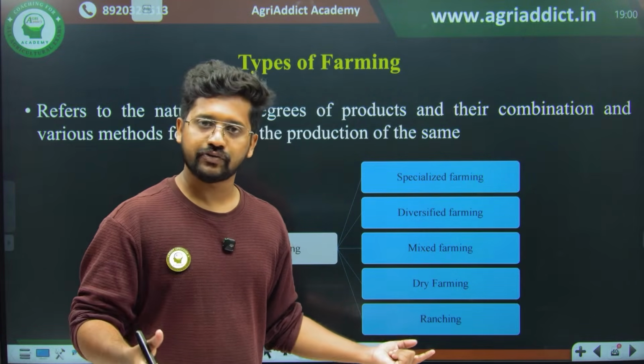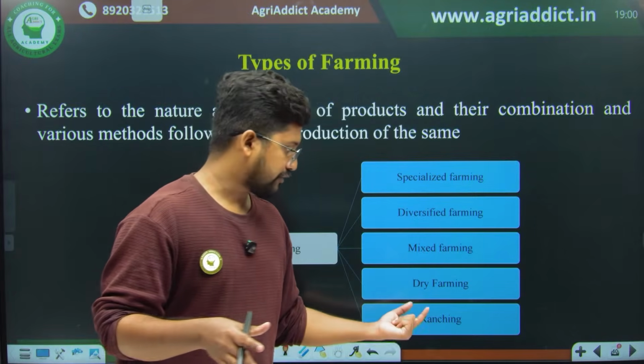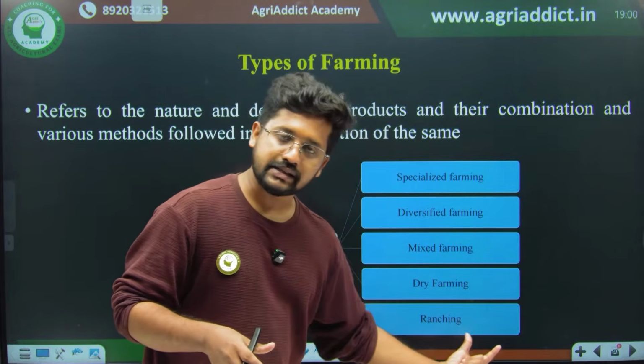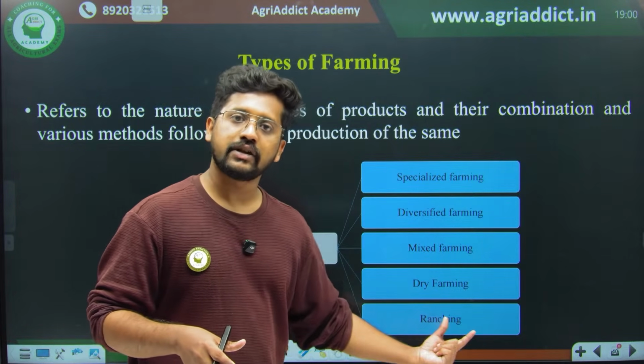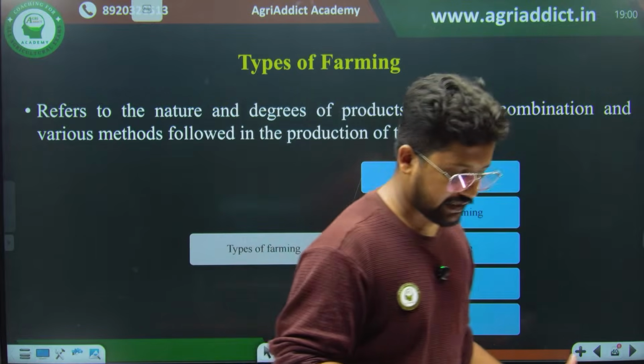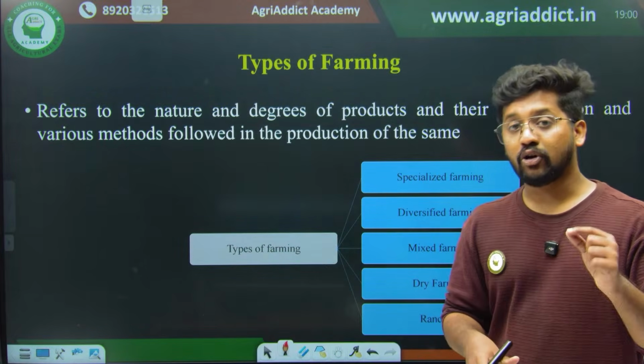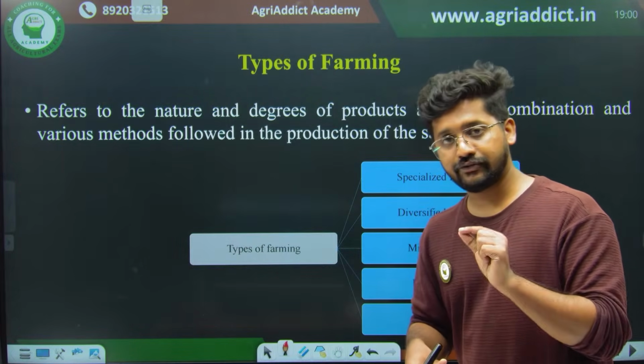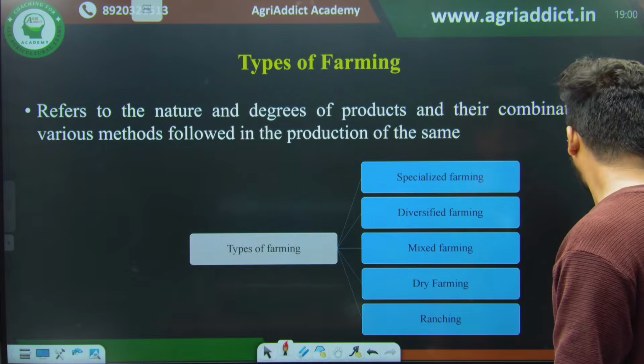That's why it is used for pasturing the cattle. So always remember that the lands which are used for ranching or livestock ranching or pasturing are not fit for cultivation. It is unfit for cultivation. That is a thing that you have to understand.